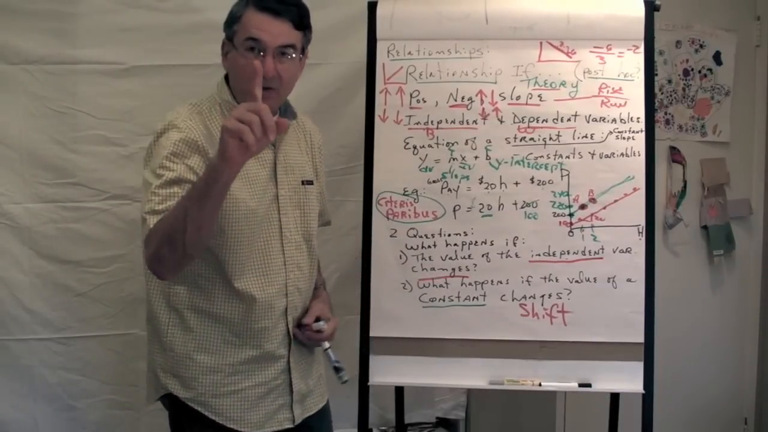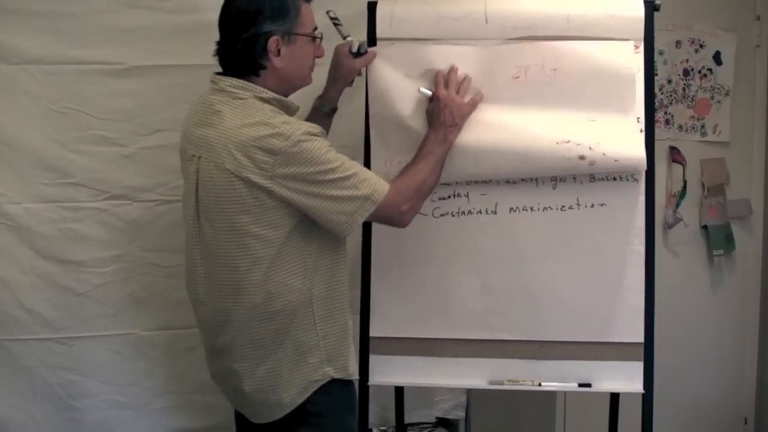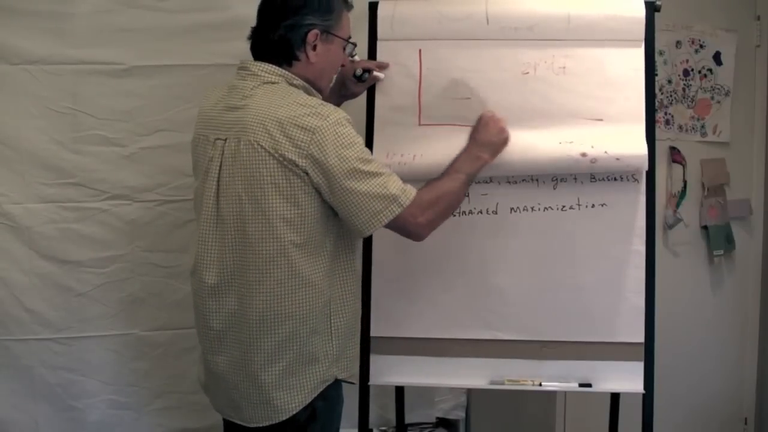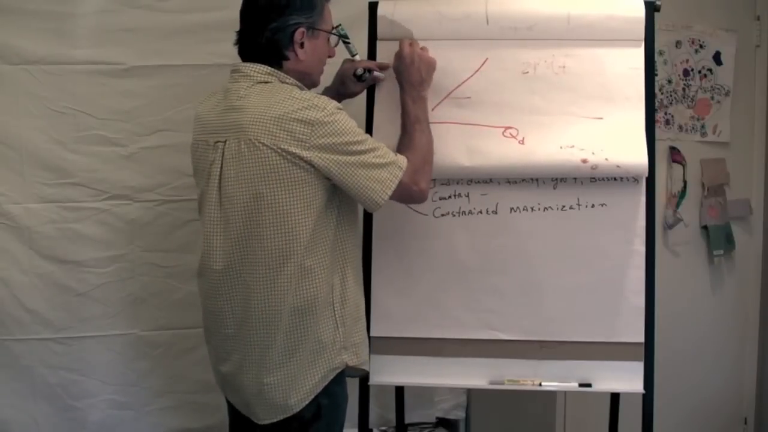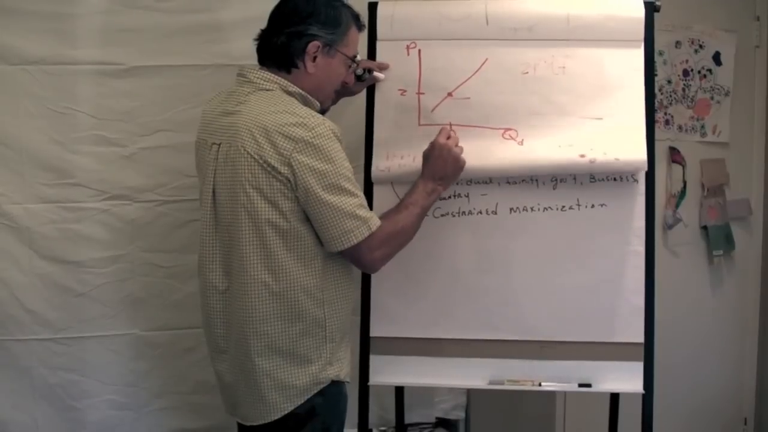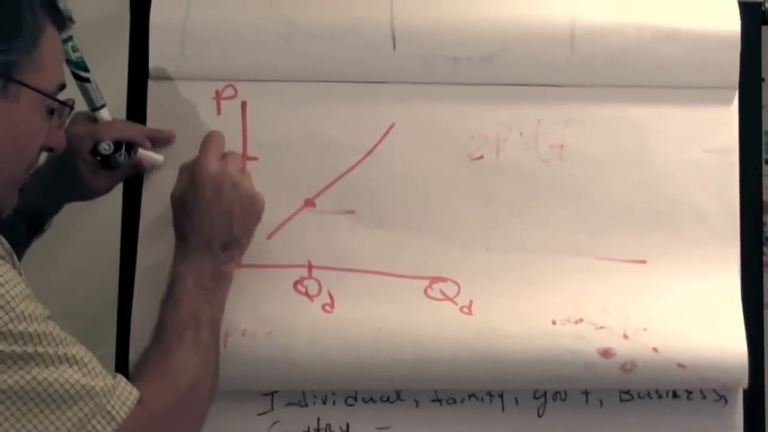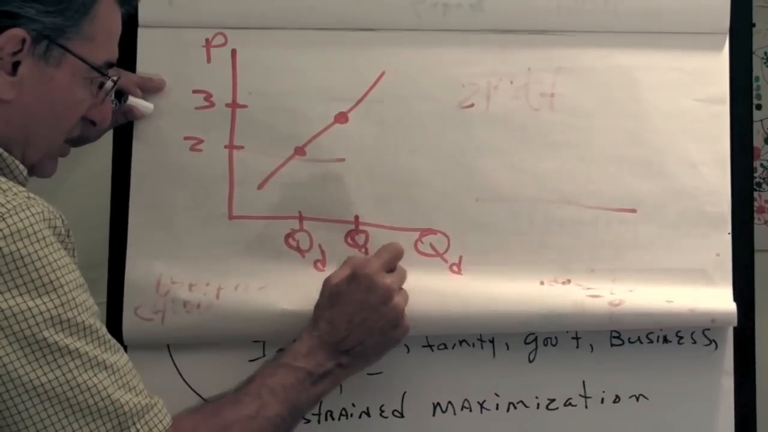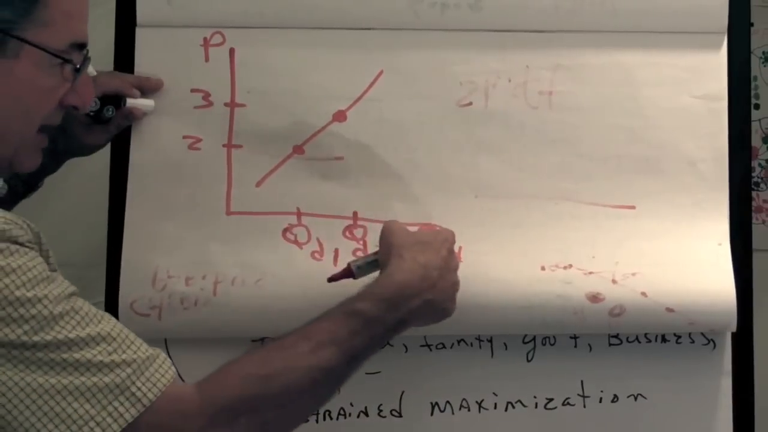Now, this is particularly relevant when we talk about the relationship between price and quantity supplied, or price and quantity demanded for that matter. So, if this is the demand relationship, this is quantity demanded, which is the dependent variable, and price is the independent variable. If the price is $2, then the quantity demanded is going to be that much. And if the price changes to $3, we move to a new quantity demanded, QD2 here.